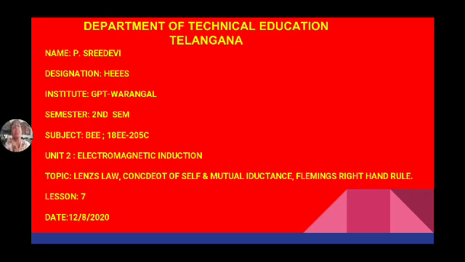The second unit is magnetic circuit. So what is a magnetic circuit? The circuit in which the flux passes is known as magnetic circuit. In that chapter we discussed the various comparisons between electric circuit and magnetic circuit. Both are 90% similar in behavior.